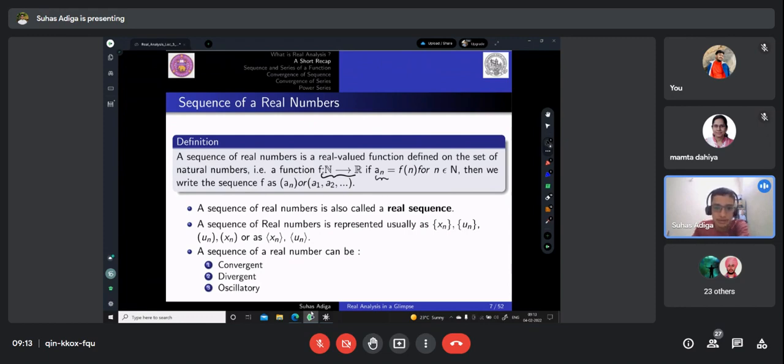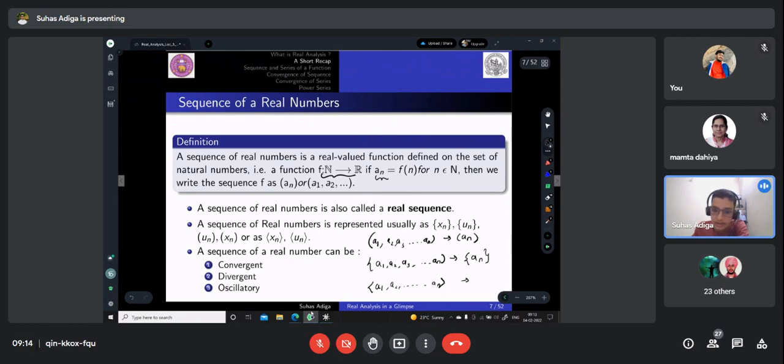Remember, this is not the only notation. You can write it as A1, A2, A3, so on till AN, or in curly brackets A1, A2, A3, so on till AN, or you can just write it as AN, or as curly bracket AN. There is one more notation which is used in some books, in angle brackets, A1, A2, so on till AN, or you can simply write it as an. This is how we represent a sequence of real numbers.